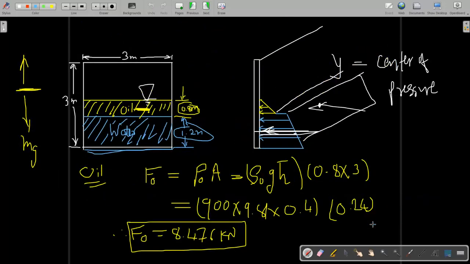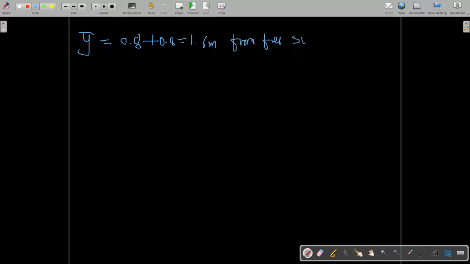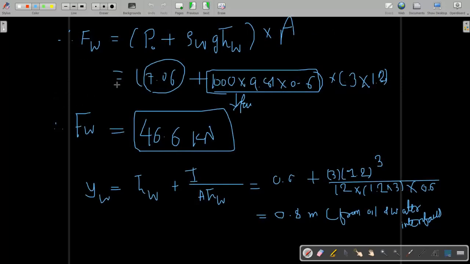Okay, from here, this is 0.8 meter, but we have to find it from the top surface. So to ease our calculation, you can write it as 0.8 plus 0.8, that is 1.6 meter from the top surface or free surface. Okay, so we have the total force and centroid, so we have to find the equivalent.